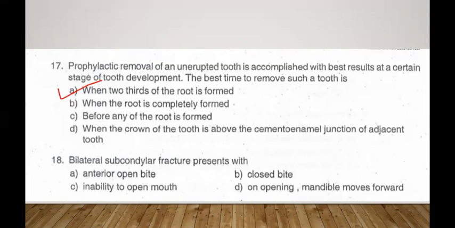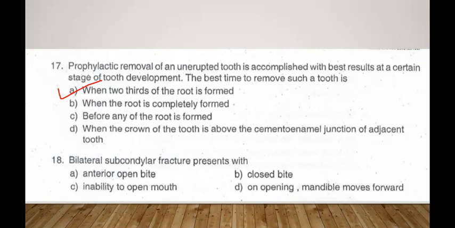Prophylactic removal of unerupted teeth is mostly related to third molar surgeries. We know that morphology and anatomy of roots significantly affect the extraction difficulty and thus associated complications. Both poorly formed and fully formed roots may impose technical difficulties. So consider the right answer as when 2/3 of the root is formed.